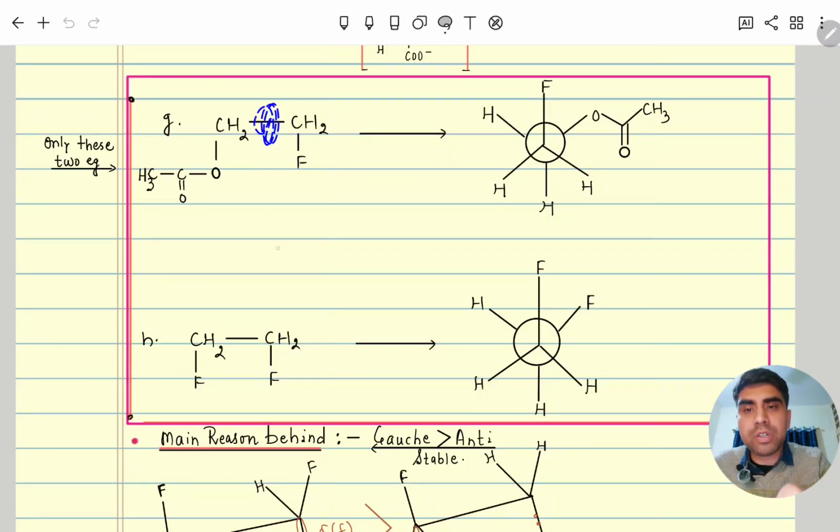Next, moving further, you can see these two examples, where in this one molecule conformers happen around a carbon single bond, and here also. In this, gauche is more stable. Here also you can see gauche is more stable. So what is the main reason that gauche is more stable? Here no interaction happens between charges, no interaction with hydrogen bonding. Still here we are considering gauche as more stable than anti. So what is the main reason?